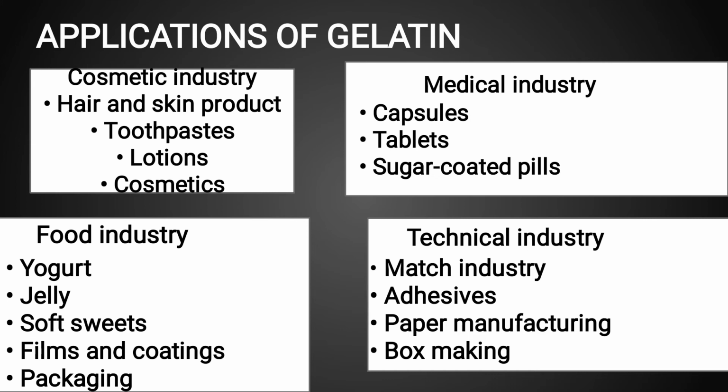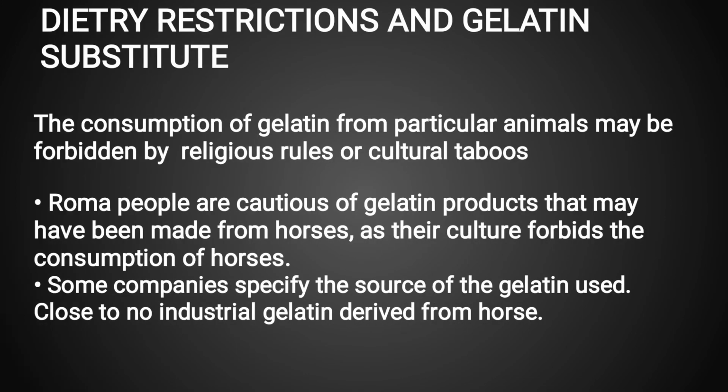Moving to the next slide, which is about the dietary restrictions and gelatin substitutes. The composition of gelatin from particular animals may be forbidden by religious rules or cultural taboos.